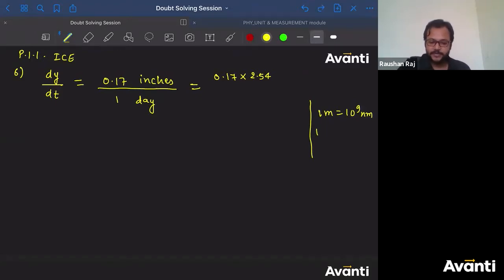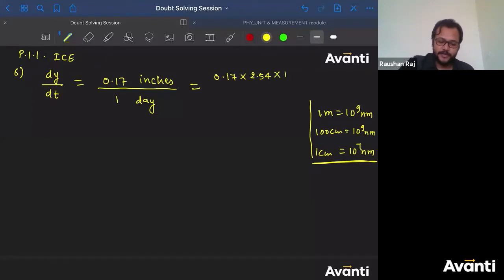I can write 100 centimeter is equal to 10 to the power 9 nanometer. All right, guys. So 1 centimeter is equal to 10 to the power 7 nanometer.